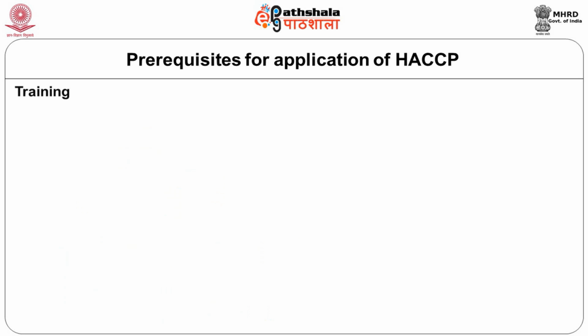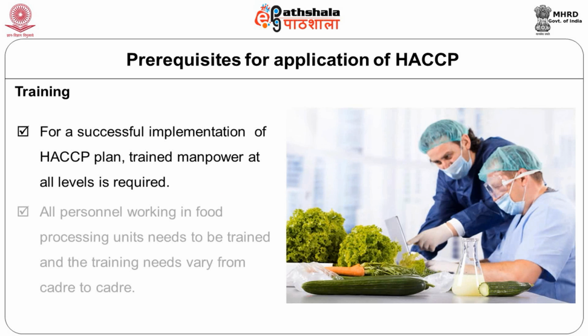Then training for the people who are at different levels. For food safety, we always say that commitment of the management has to be 100%. Then at different levels, supervisors, then food handlers, there should be regular training. Not only regular training, refresher courses also have to be given, so that they will always be attentive, because food safety is 365 into 24 into 7. That means you just cannot relax in terms of food safety. Anything can go wrong at any time. That's why the people have to be very alert. For them to be very alert, regular training has to be conducted for your food handlers.